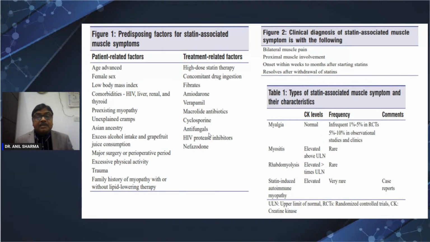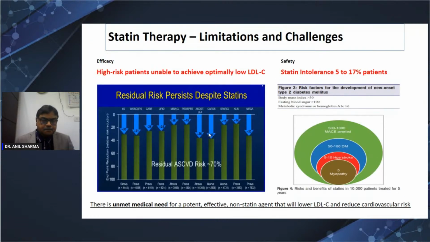Others are treatment-related factors, like high-dose statin therapy. Some people experience more pain, which is dose related. Concomitant use of other lipid-lowering medicines can lead to more myalgias: fibrates, amiodarone, verapamil, macrolide antibiotics, cyclosporine, antifungals, HIV protease inhibitors, nefazodone, to just mention a few names. So that is very, very important. When you are giving a statin, particularly in high dose, you should take care to avoid using it with these drugs.